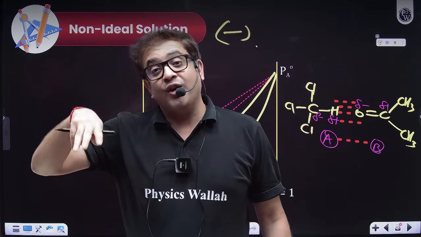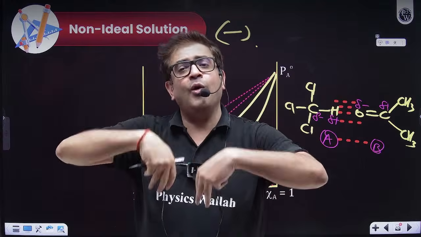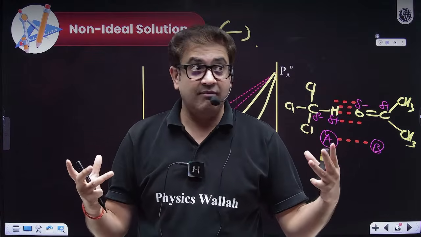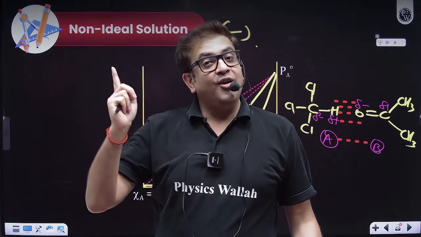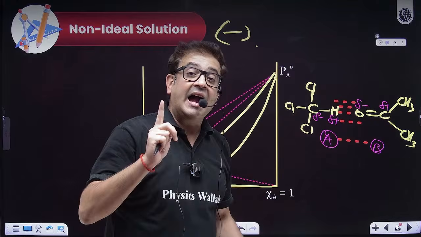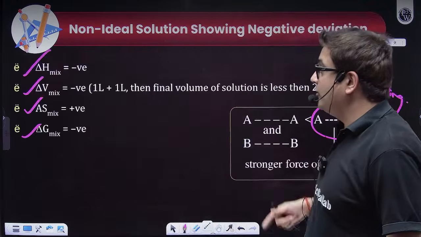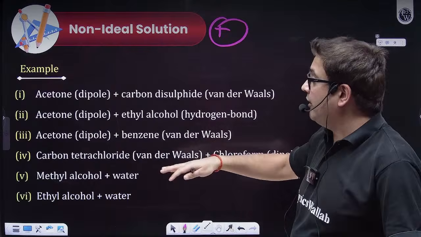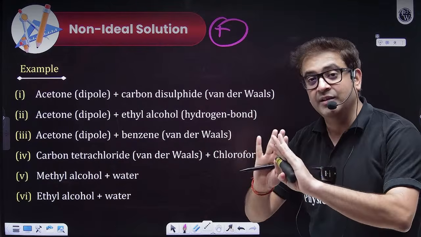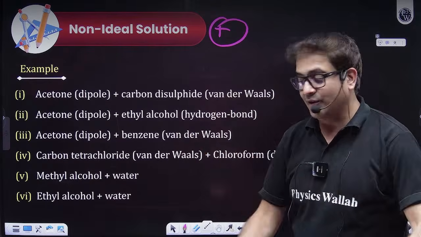And sir, what will be the example of positive deviation? All the other cases. For an ideal solution, the components should belong to the same functional group. For negative deviation, you should have special hydrogen bonding. And all the other cases are positive deviation. So let me give you the examples also. Now you can very well attempt these types of questions just by learning this conceptual thing.